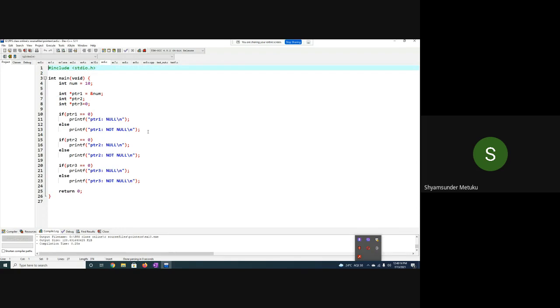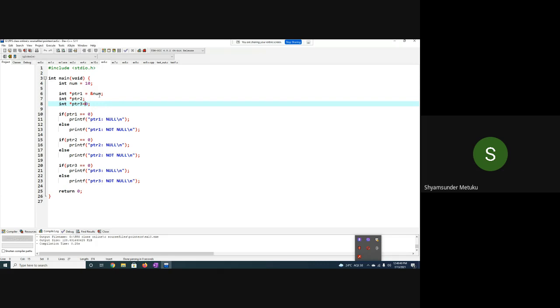Then 6-1. What is this? A null pointer, if I'm right. Correct or not? Is it a null pointer? See, generally you are not supposed to assign any value. As I said, the only value possible is 0, isn't it?